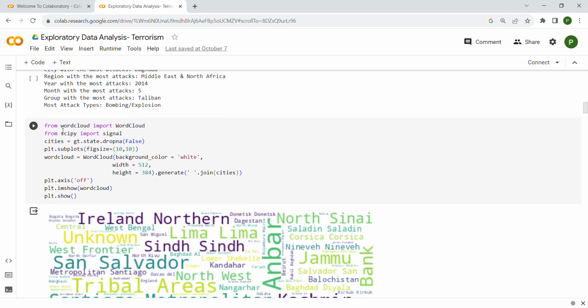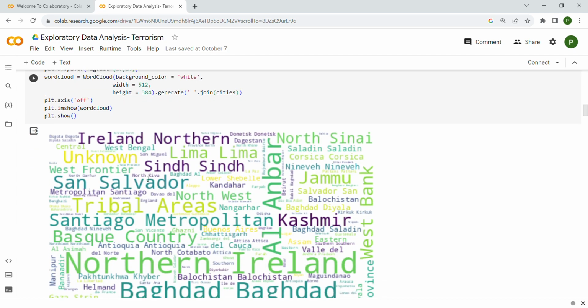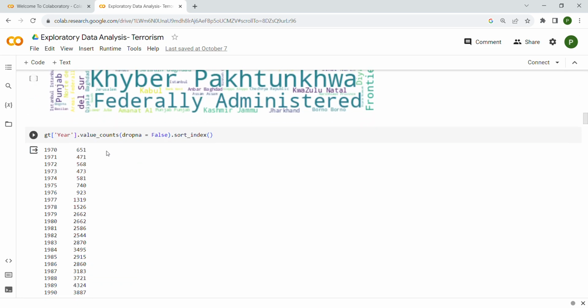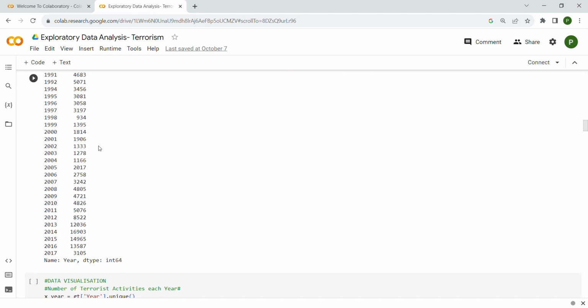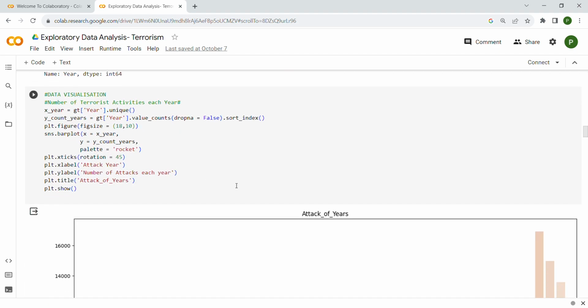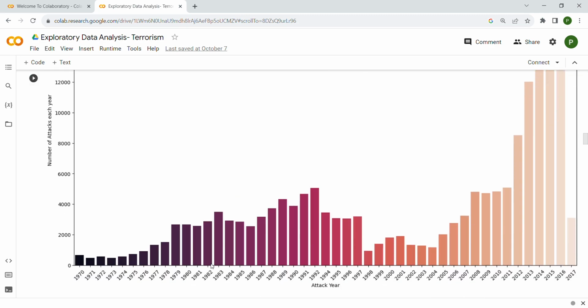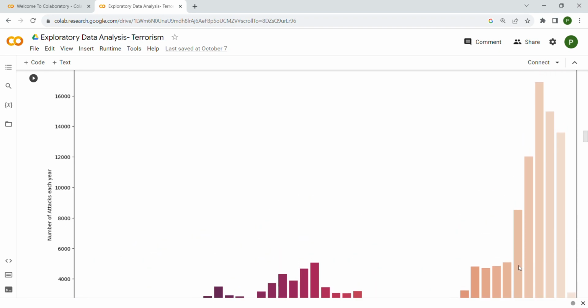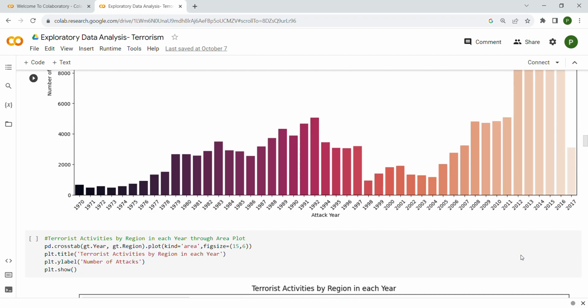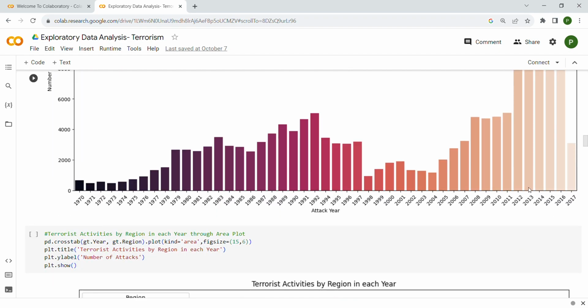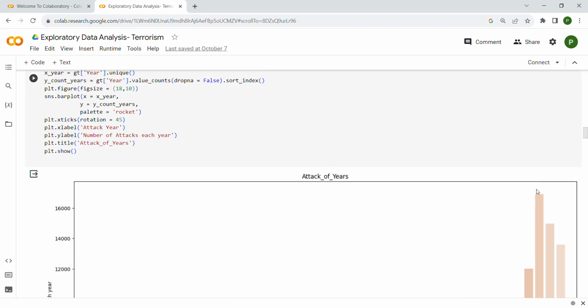Then the word cloud; you can take the height and width according to your convenience. And then the value counts. Then data visualization: the attacks by year and the number of attacks each year. From the above graph, we get to know that 2013 is the year with the highest number of attacks.